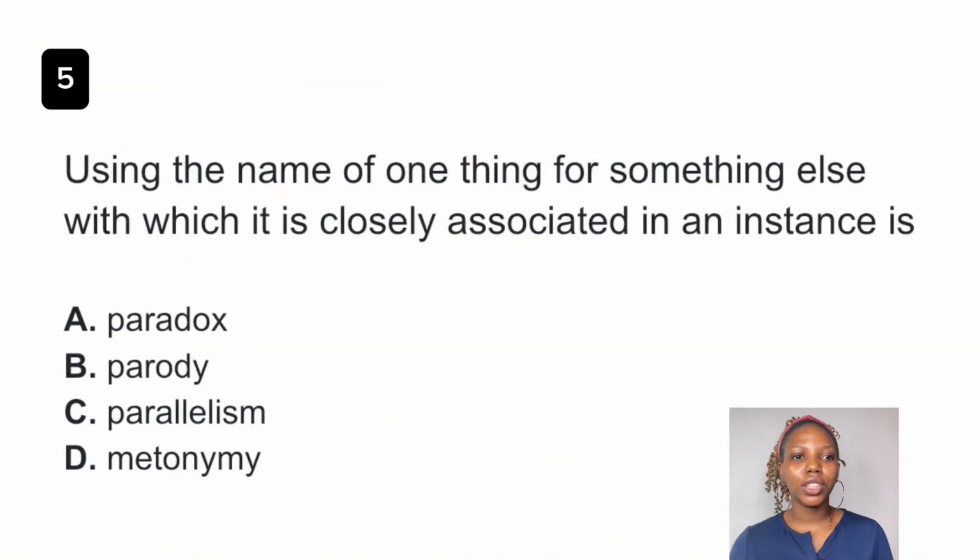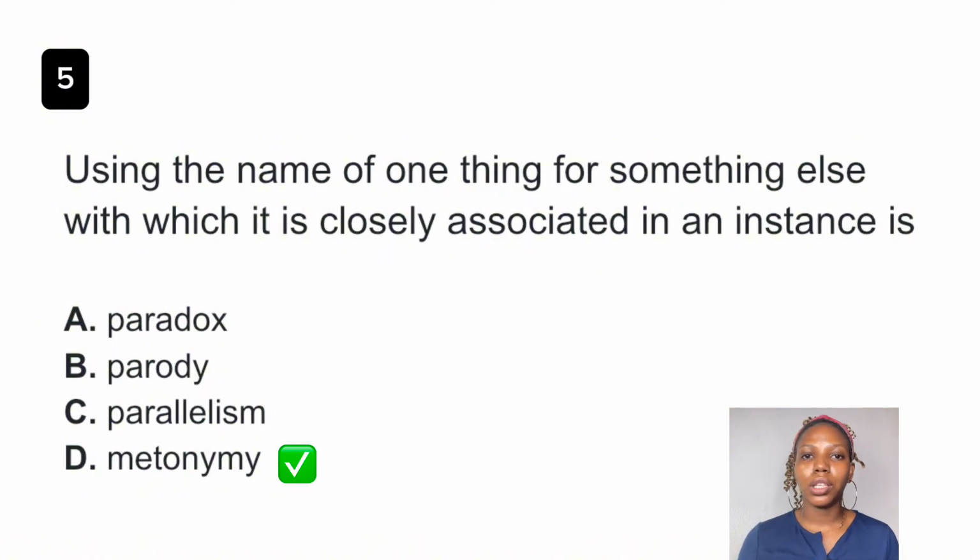Question 5. Using the name of one thing for something else with which it is closely associated in an instance is dash. The answer to this question is metonymy. Now, metonymy is the use of a word or a phrase to represent something that is closely associated with it. For example, if I say Aso Rock has just released a statement, Aso Rock is used to represent the president because Aso Rock is the presidential villa, right?